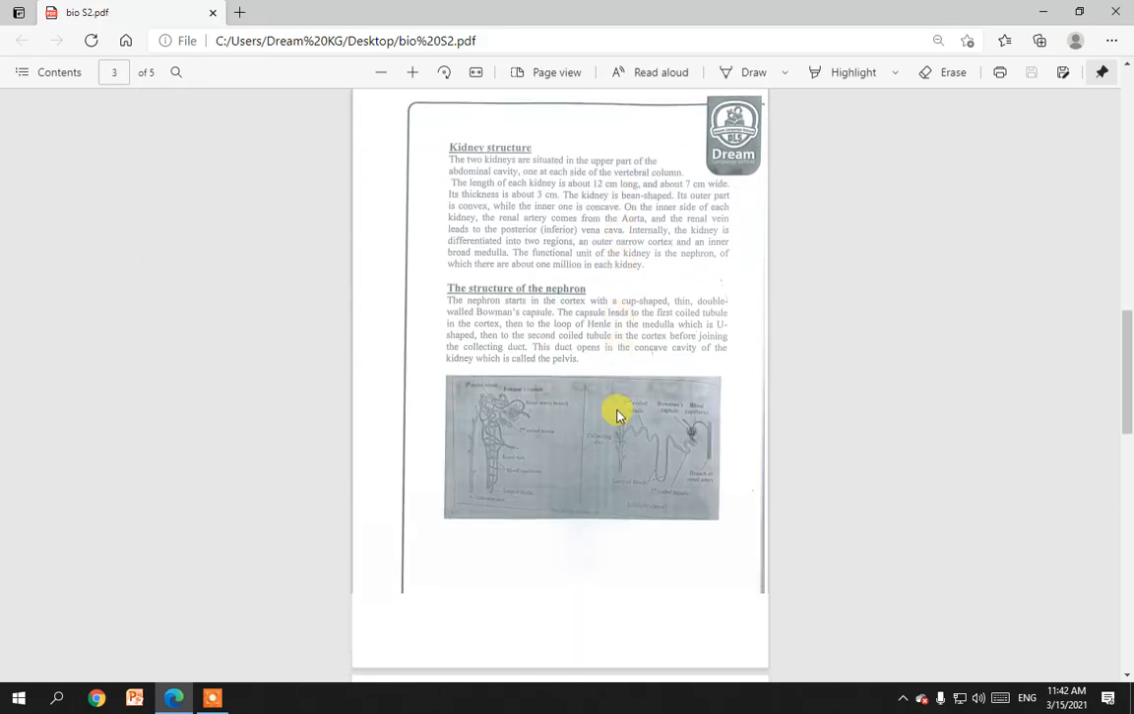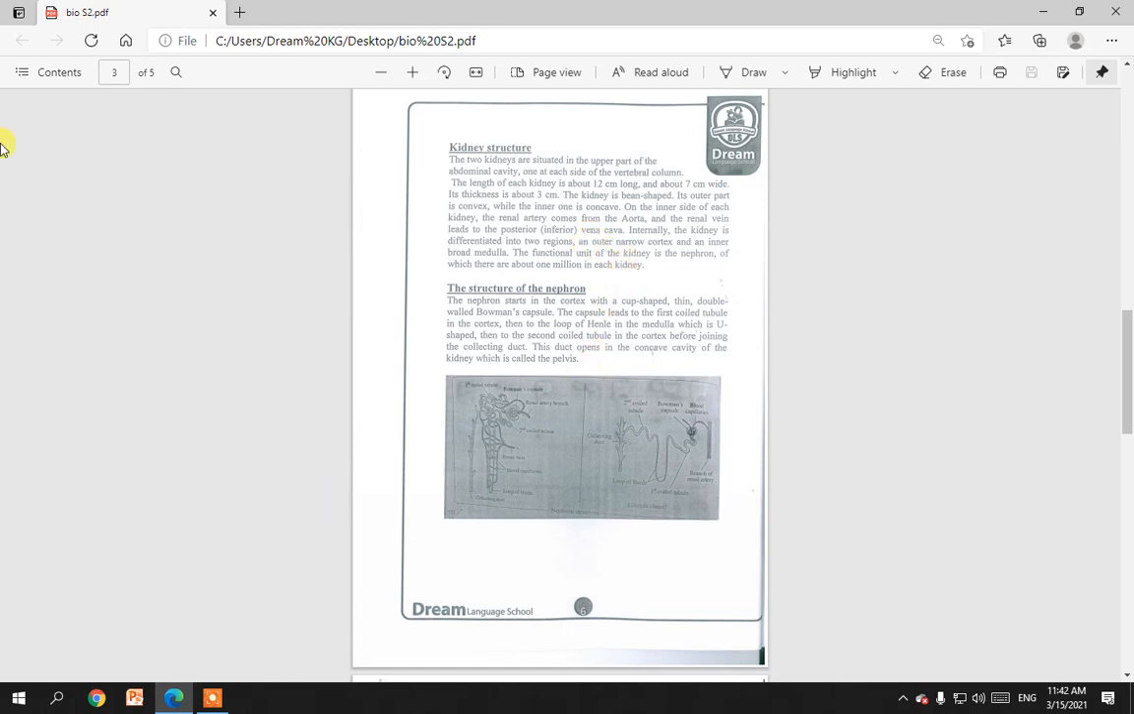What's the structure of the kidney? The 2 kidneys are situated in the upper part of the abdominal cavity, one at each side of the vertebral column. The kidney is about 12 centimeters long, about 7 centimeters wide, and about 3 centimeters thick. It is bean-shaped, and its outer part is convex while the inner is concave. On the inner side of each kidney there is a renal artery which comes out of the aorta. Also, the renal vein leads to the inferior vena cava. Internally, the kidney is differentiated into two regions: the outer narrow cortex, and the inner medulla.